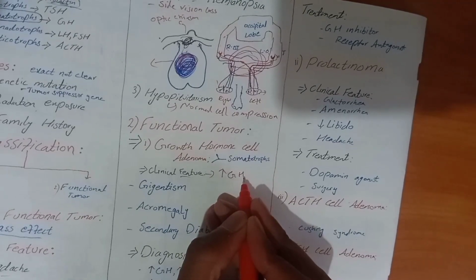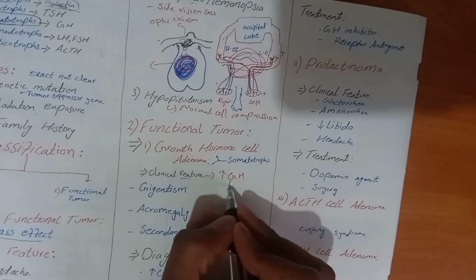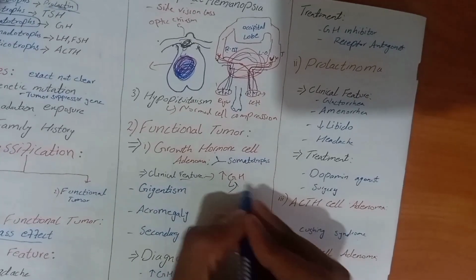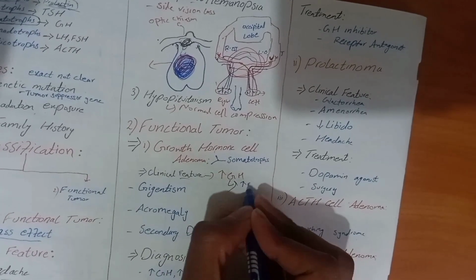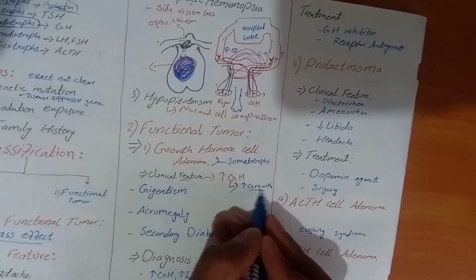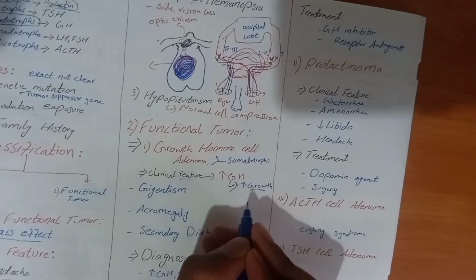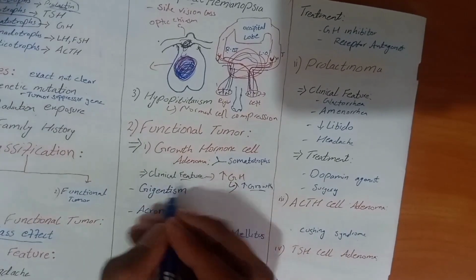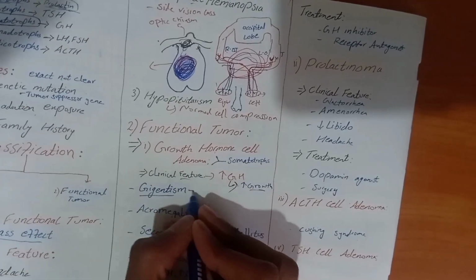When growth hormone level increases, there will be increased function of growth hormone. What is the function of growth hormone? Growth hormone function is to increase growth of the body. So this patient presents with increased growth of body. If a child presents, this child will present with gigantism. What is gigantism?